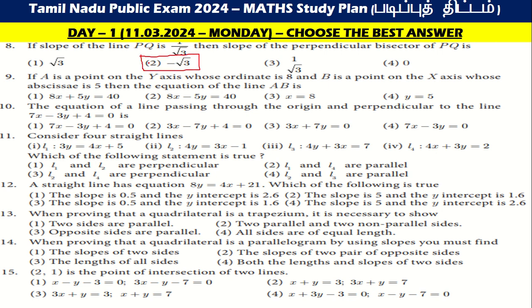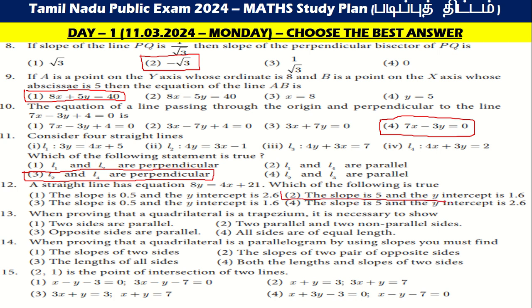Then the ninth one, 8x plus 5y equal to 40. Then the 10th one, 7x minus 3y equal to 0. Then consider the four straight lines, and the 11th, the option is C: L2 and L4 are perpendicular. Then the 12th one, the slope is 5 and the intercept is 1.6.